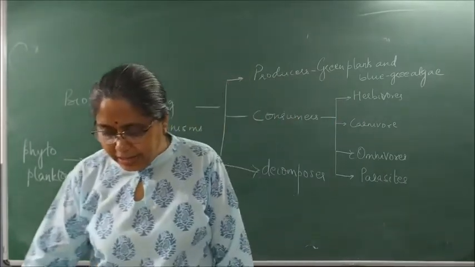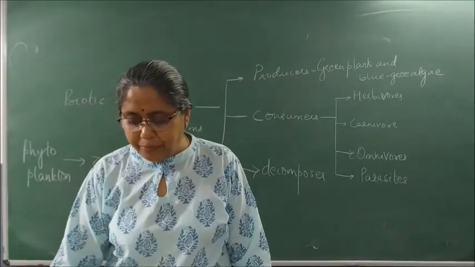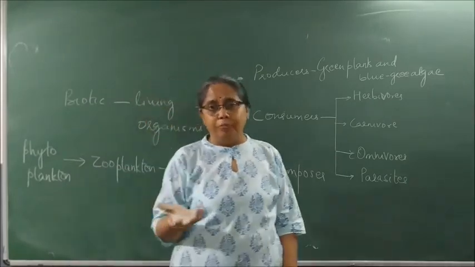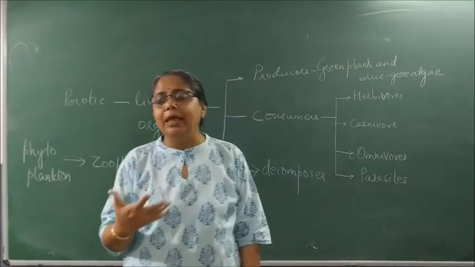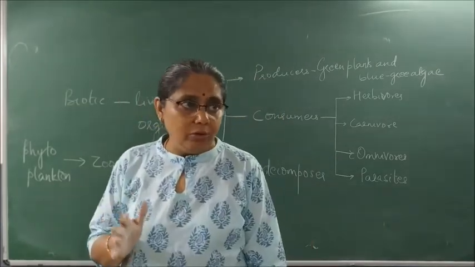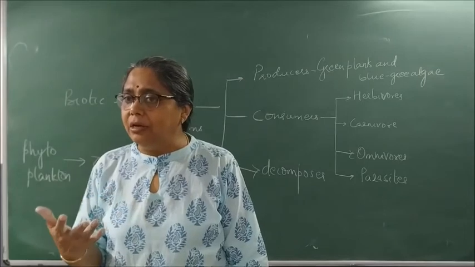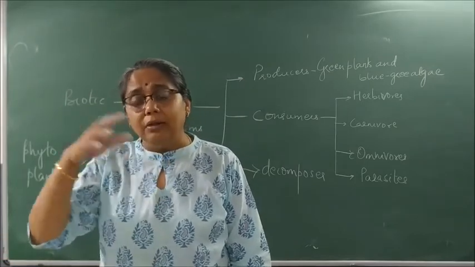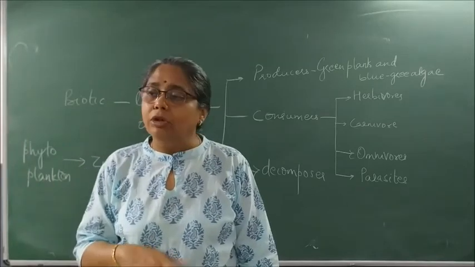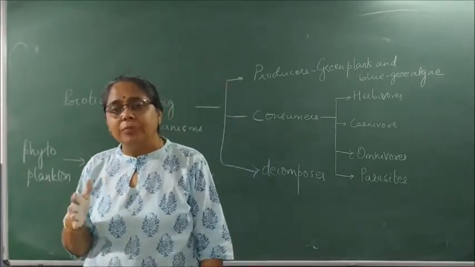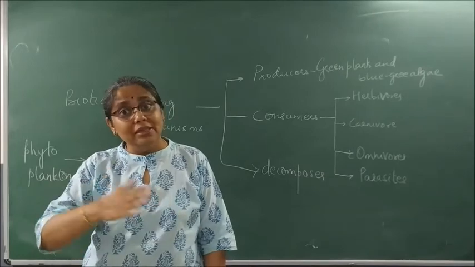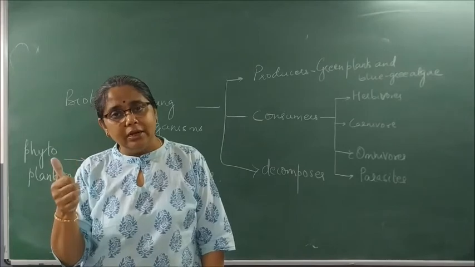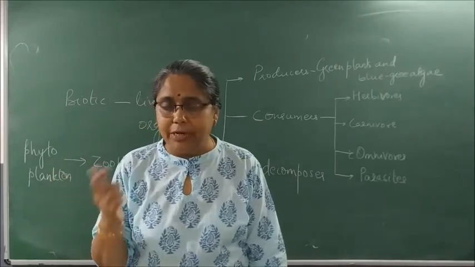Would you consider any one group of organisms to be of prime importance? Why or why not? Each group of organisms is of importance because they help in balancing what? The ecosystem. If I don't have deer, all the green plants will be waste. If I don't have a deer, lion will not have his food. So it is essential, and nature has made it in such a way that a balance is always created.